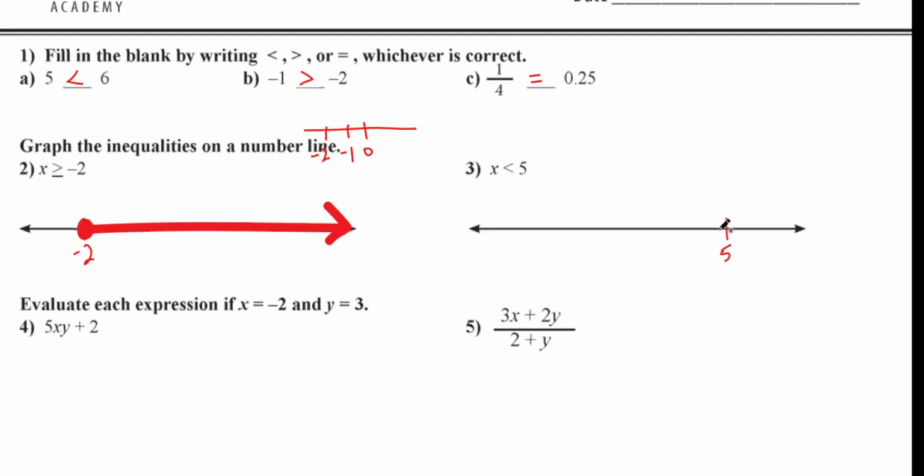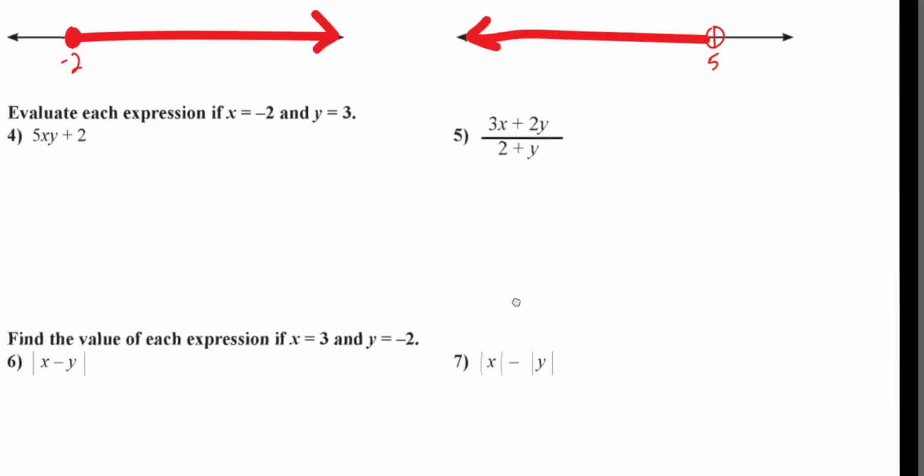Right? But now I'm going which direction? To the left. Now is this open or closed? It's open because it's not "or equal to." It's just less than. All right? And so I do this. And then there you go. You're good.